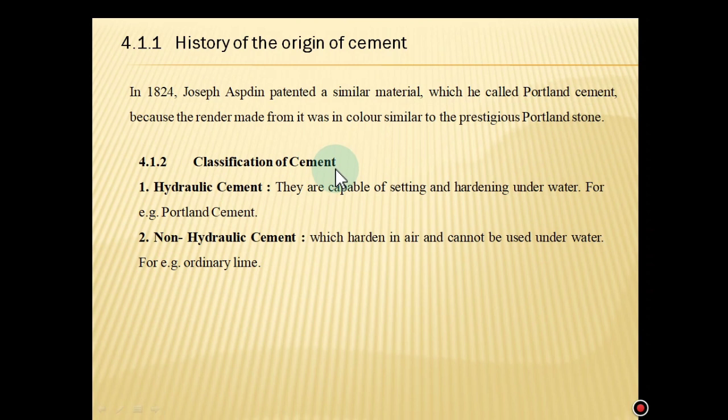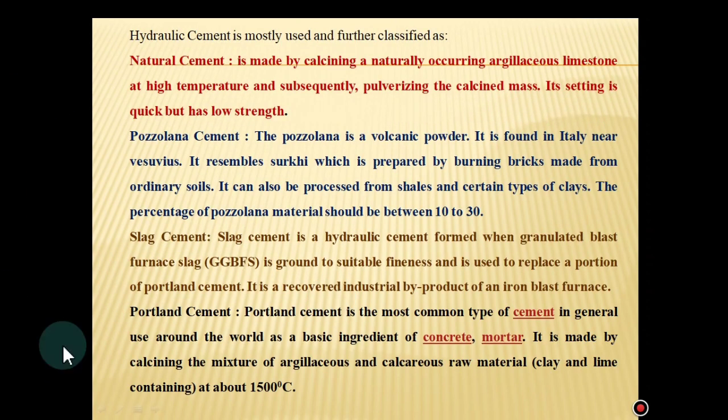Classification of cement. Broadly, cement is classified into two major categories: hydraulic cement and non-hydraulic cement. Hydraulic cements are capable of setting and hardening underwater, for example the most commonly used Portland cement. Non-hydraulic cements harden in air and cannot be used underwater, for example ordinary lime. Hydraulic cement is mostly used and is further classified into many categories.